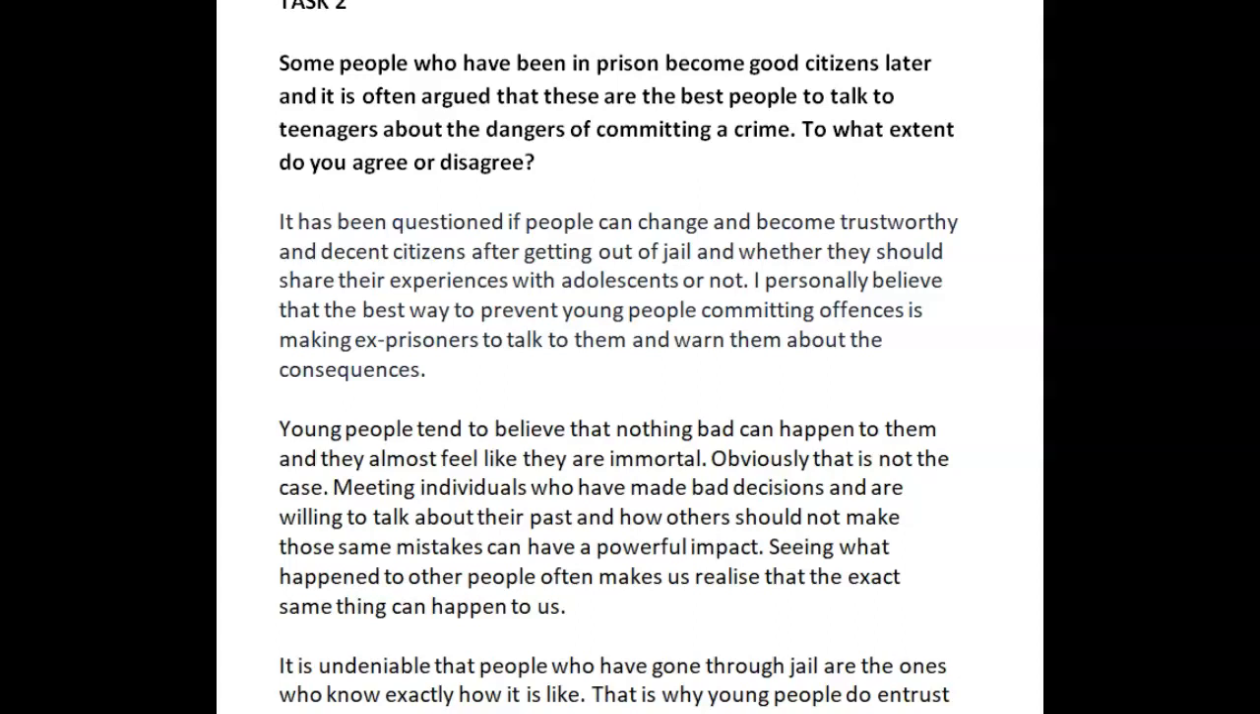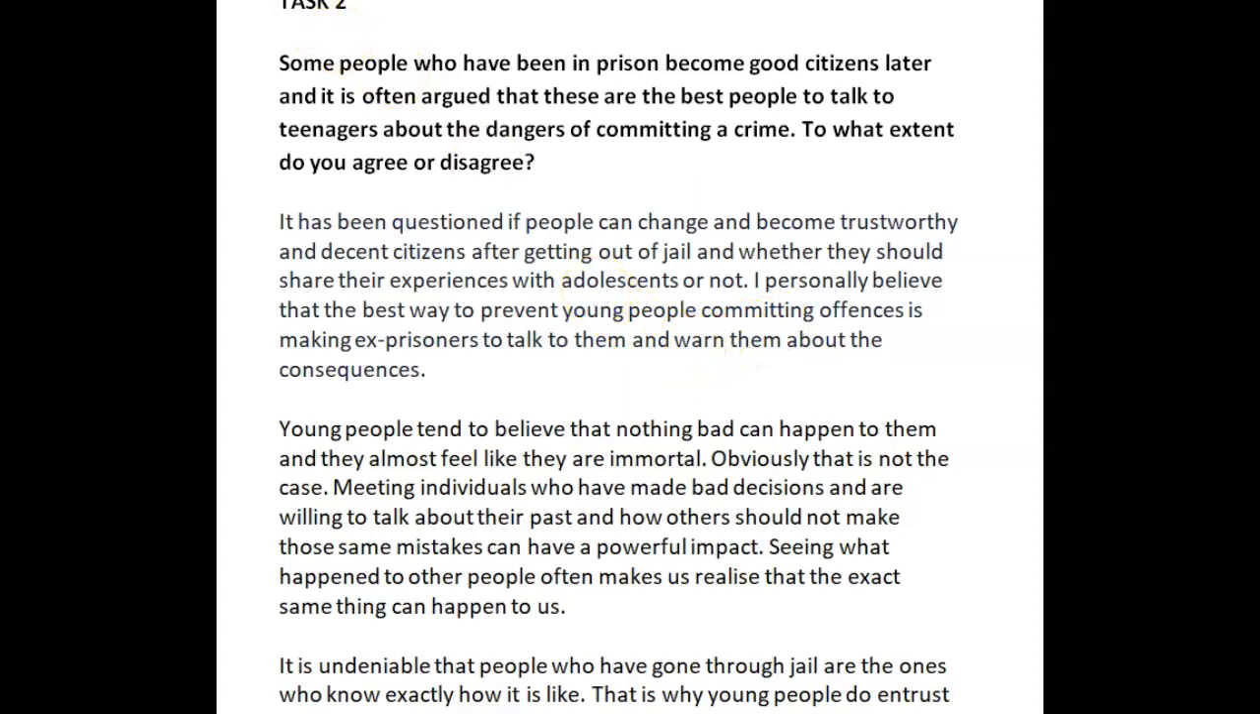Okay. In any case, you did the ex-prisoners one, so let's take a look at that. So it has been questioned if people can change and become trustworthy and decent citizens after getting out of jail, and whether they should share their experience with adolescents or not. I personally believe that the best way to prevent young people, to prevent somebody from doing something, committing offenses, is making ex-prisoners talk to them and warn them about the consequences.